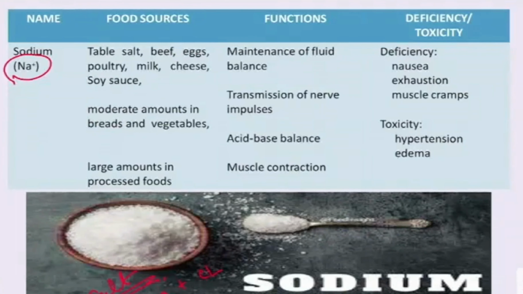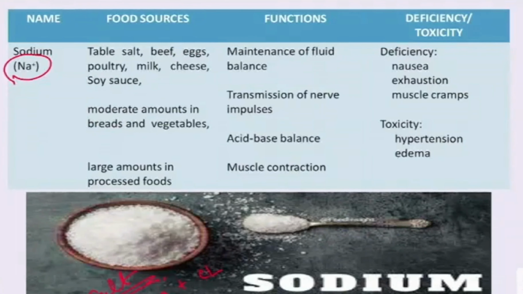Now the functions of sodium. Sodium is required for the maintenance of body fluid. Okay, to maintain the normal fluid balance in the body, we require sodium. It is also required for the transmission of nerve impulses from one organ to the brain. It maintains the acid-base balance in the body, and it is required for muscle contractions.